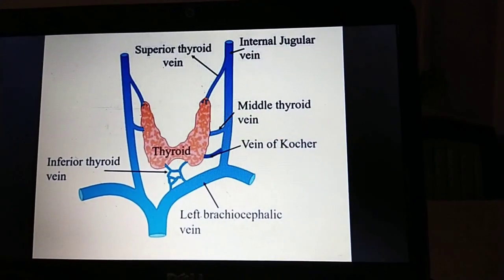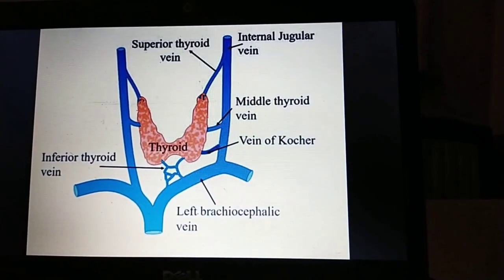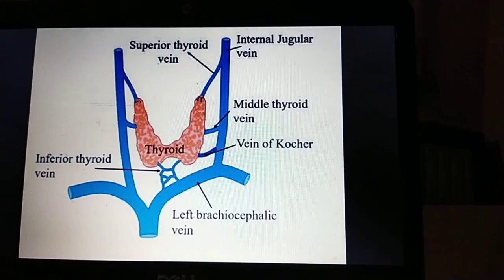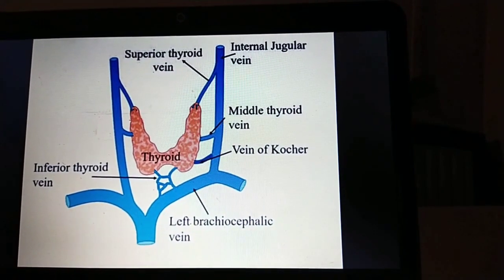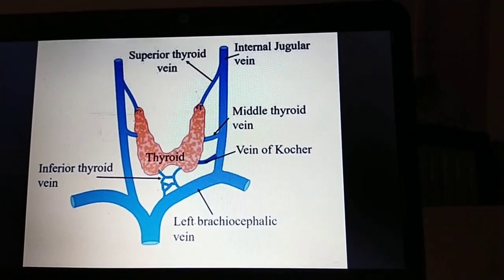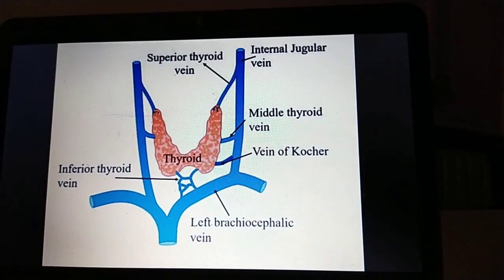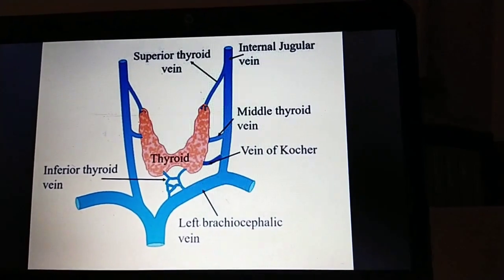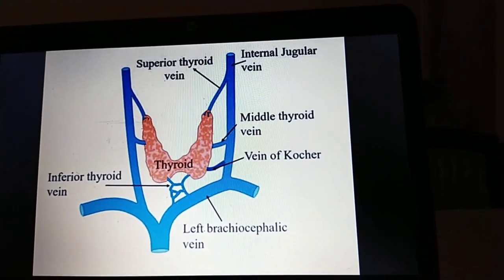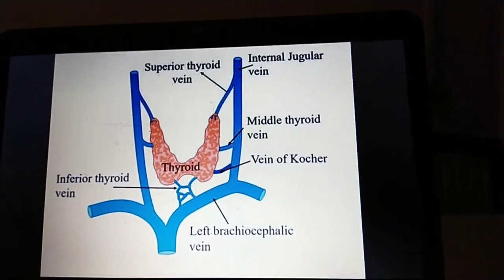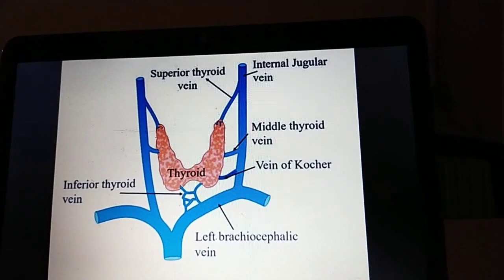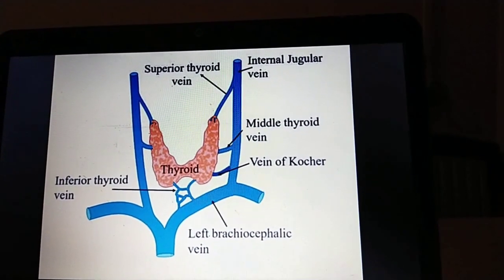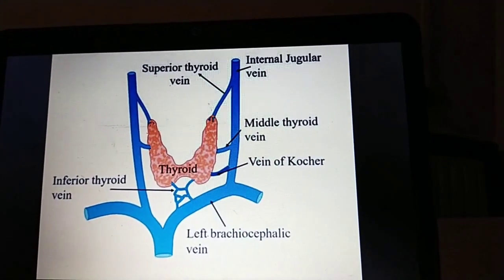Now the venous drainage of the thyroid gland. The superior thyroidal vein drains into the internal jugular vein. The middle thyroidal vein drains into the internal jugular vein. The vein of Kocher also drains into the internal jugular vein. These drain the apex and base of the thyroid gland, mainly the lateral lobe.